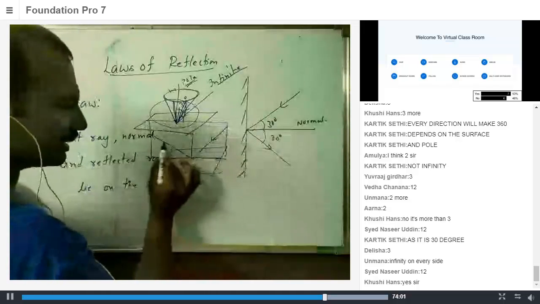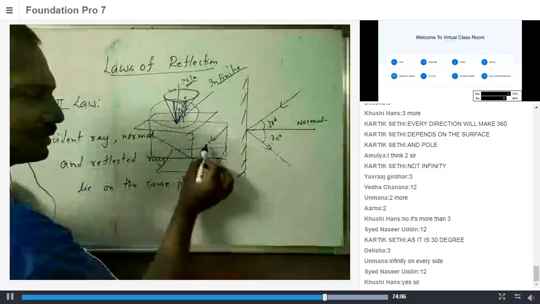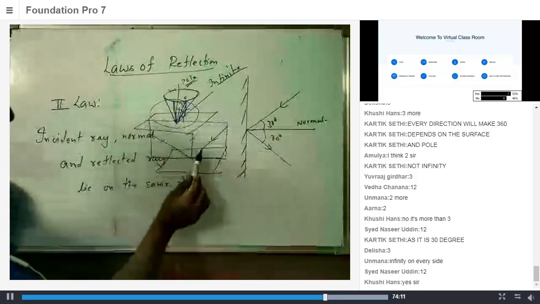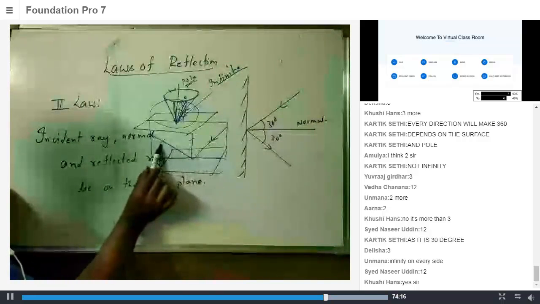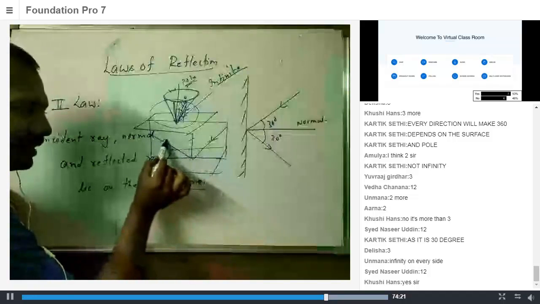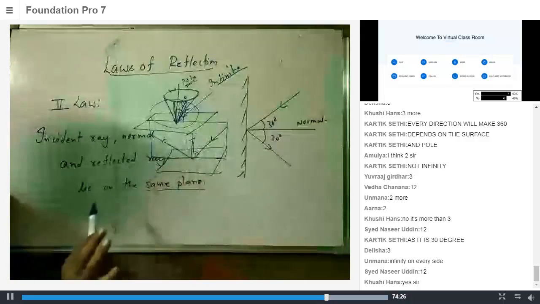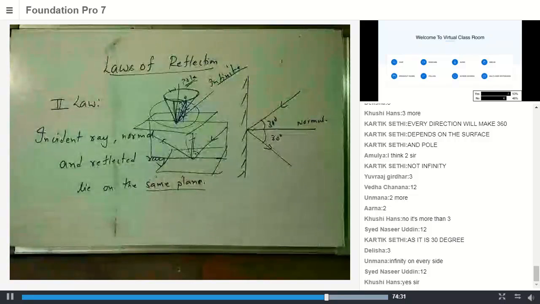If I take a surface, I can keep all these 3 lines on a single surface. You're getting it? Yes, sir. So that's why we say the incident ray, normal, and reflected ray lie on the same plane. It is to specify that the reflected ray is only this, not any other ray which is making the same angle with this. I hope this is clear. That's why we have 2 laws, the first law as well as the second law.